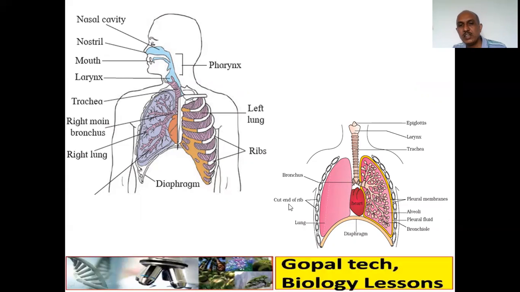Or even you can see cut end of the ribs, lungs, see here bronchioles. Then it is covered with a double membrane, that is a pleural membrane. So in between the pleural membranes, there is a fluid called pleural fluid. And here on the trachea, you can see the C-shaped cartilaginous rings. This is larynx, and here you can see an epiglottis.